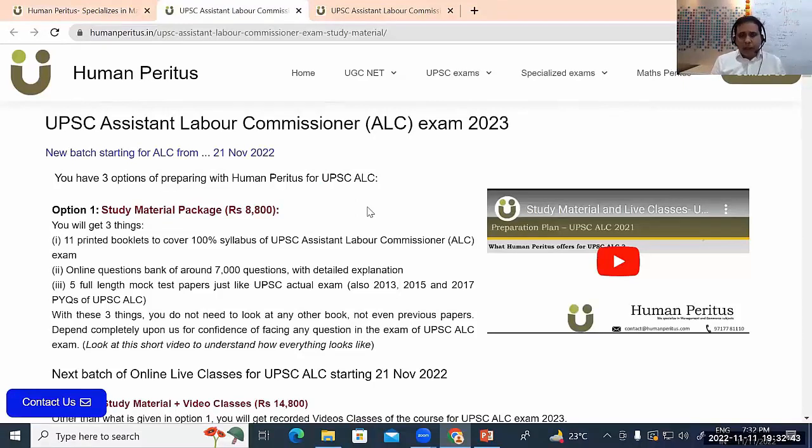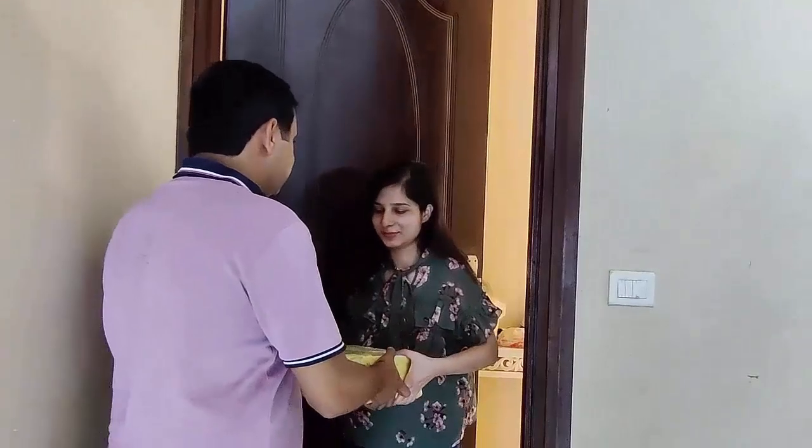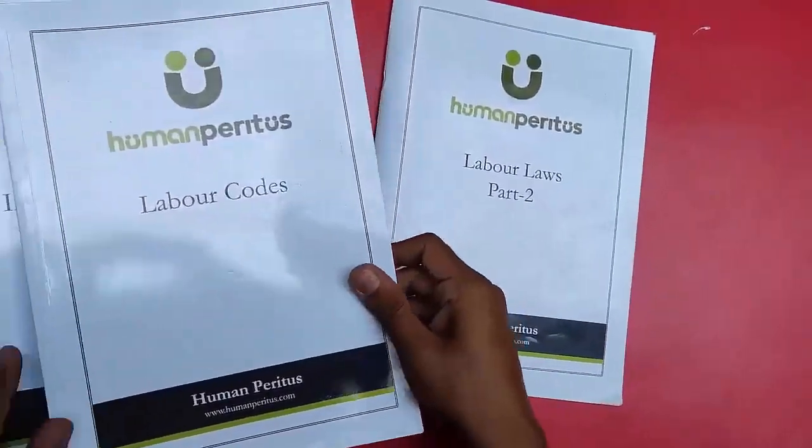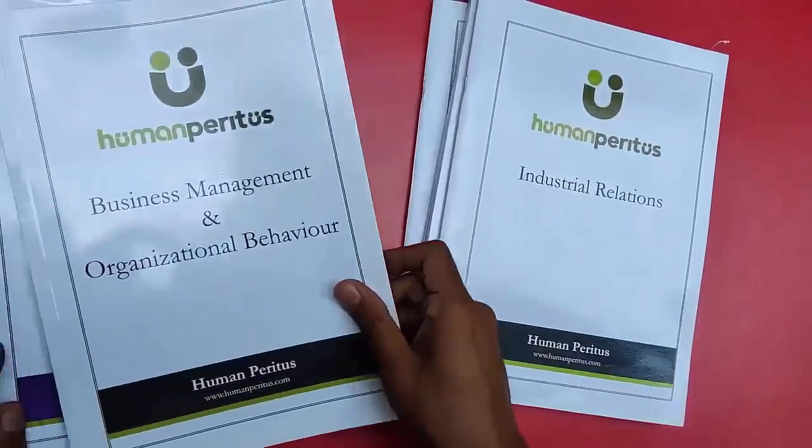Okay? Now guys, your entire preparation plan has 3 parts. What will you do first? First, you will go through the concise printed booklets which we will send to your home via courier.